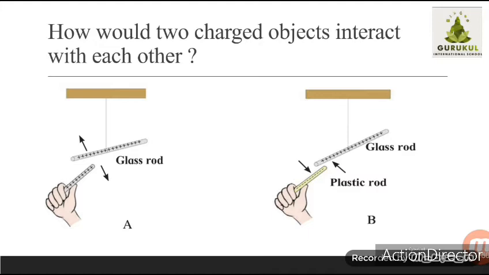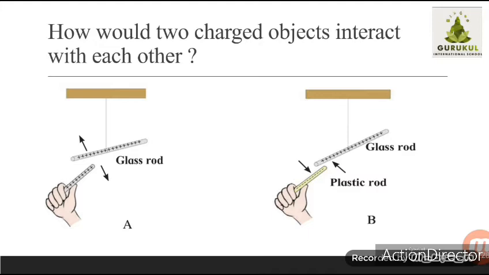Now let us see how two charged objects interact with each other. Okay, on the screen you can see two figures, A and B. To one support, one glass rod has been tied, and with the hand another glass rod is being held, correct? If we take that glass rod near the previous glass rod which is in a hanging position, we can see that both of them push each other, or they are repelling each other. Okay, that is called repulsion, pushing away from each other.